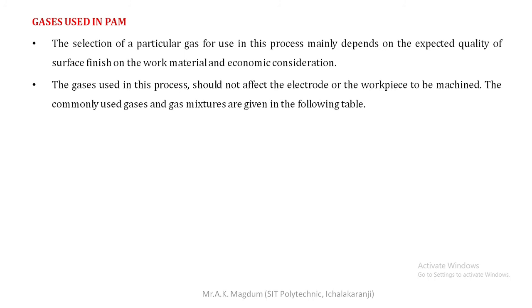The second important factor is that the gases used in this process should not affect the electrode or the workpiece to be machined. The commonly used gases and gas mixtures are given in the following table.